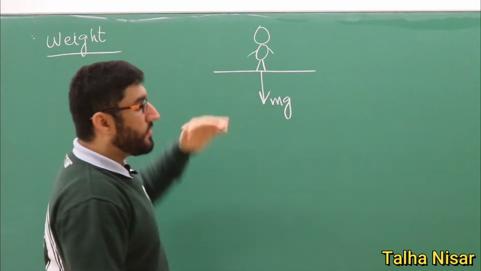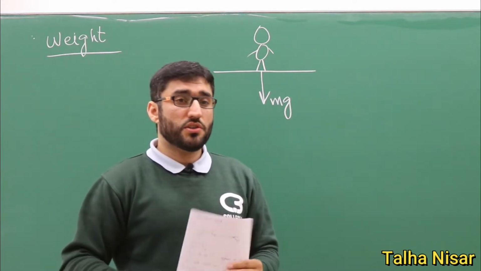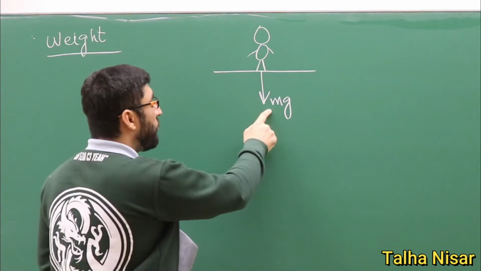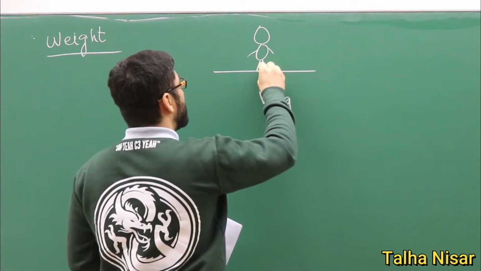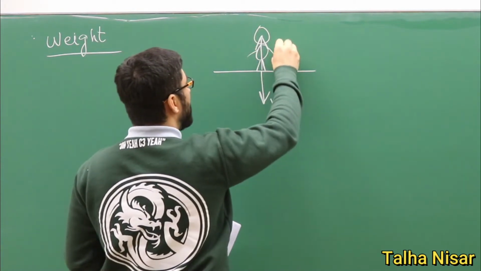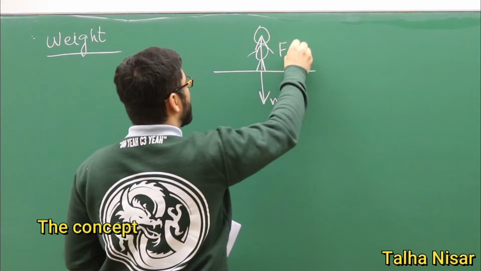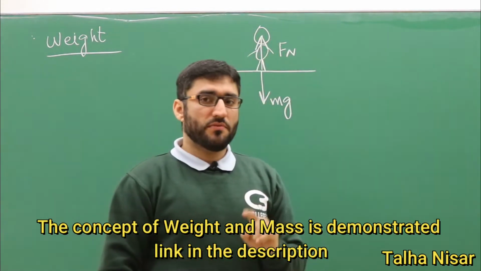But right now I'm standing on the surface of the earth and there is no acceleration, so that means this force is cancelled by another force in the opposite direction. This force is known as the normal force, and this normal force is actually the weight of the object.